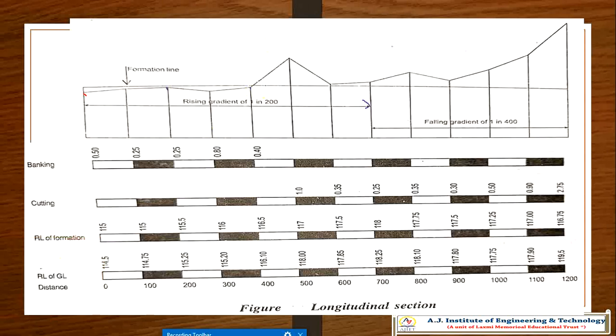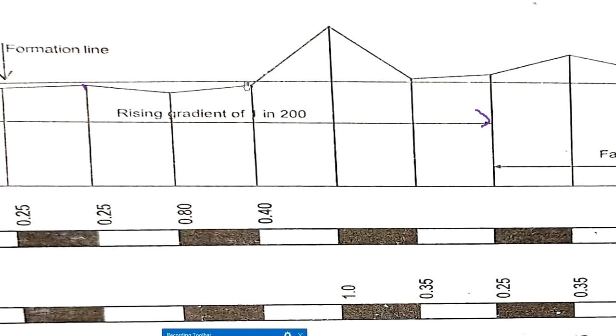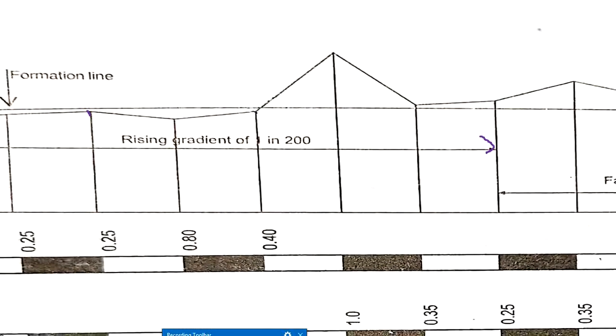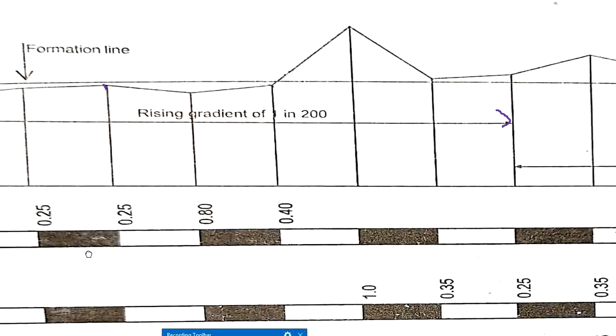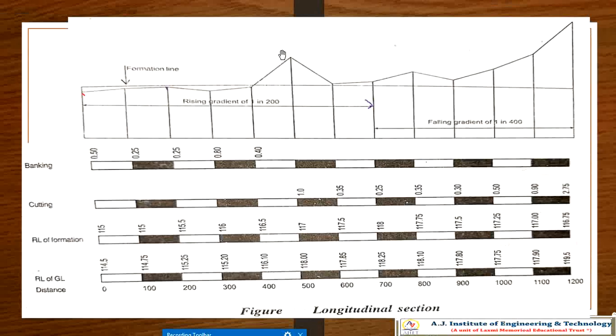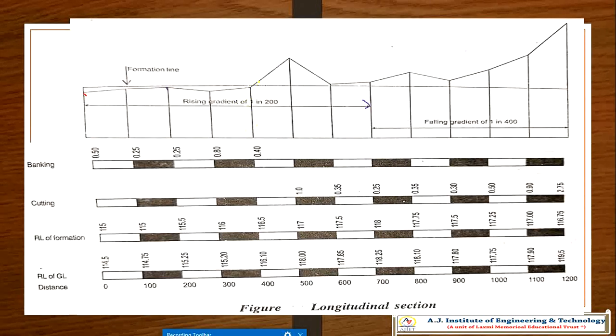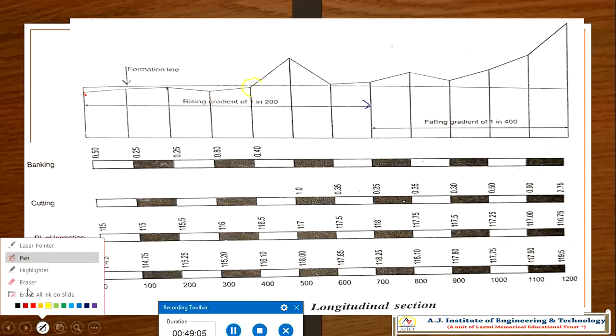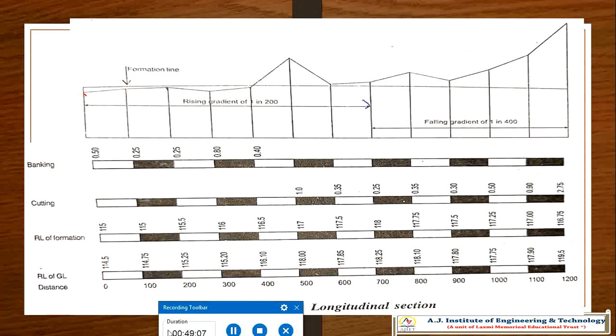Okay, so here, just see here. I hope you can see it. So now you can see this, right? I can highlight it and show you clearly. Wait for that.